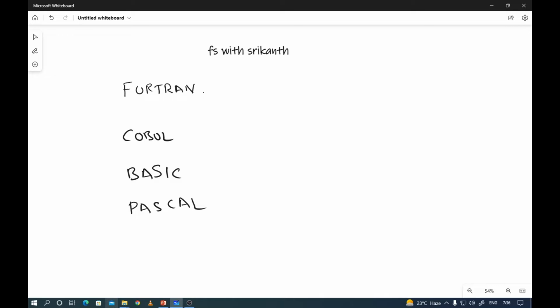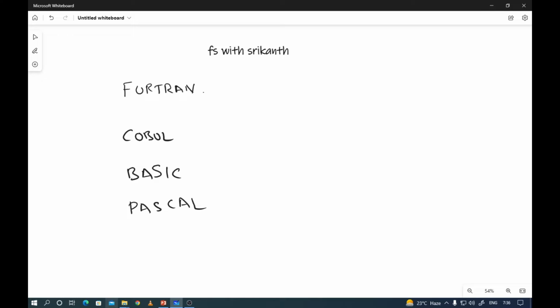These are the oldest languages. The next one is the BASIC programming language. BASIC stands for Beginners All-purpose Symbolic Instruction Code, developed at Dartmouth College in the USA. In 1963, the BASIC language was developed by John and Thomas, and it is specially designed for microcomputers. And the next one is Pascal.